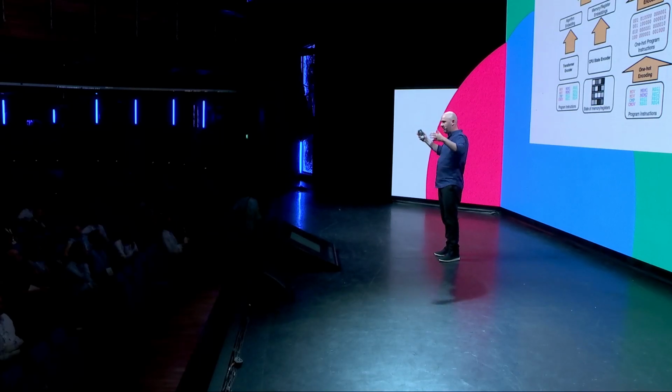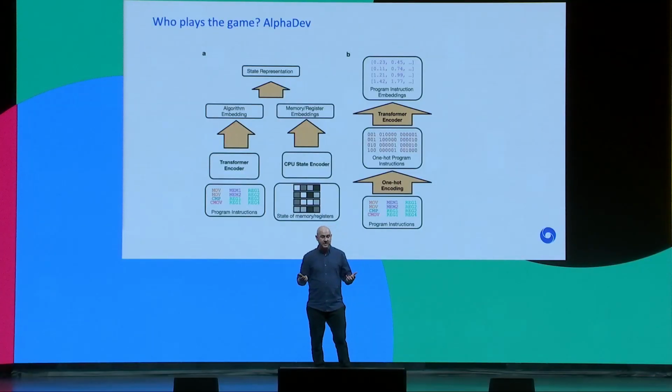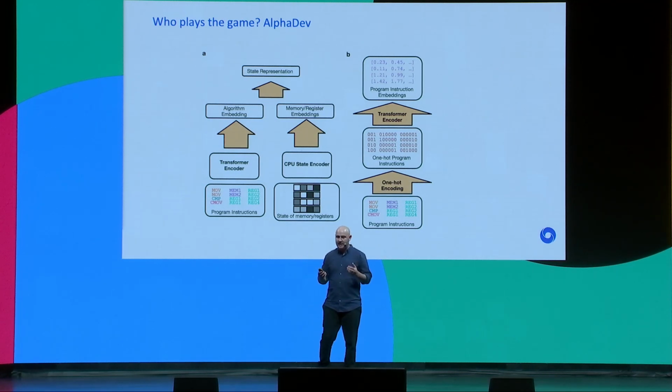Basically, branching out of all the types of decisions that need to be made. Every time you make a decision of adding an instruction, there are so many more kinds of instructions that could be selected at the next step, and then at the next step, and you have this branching factor. And this makes the assembly game incredibly hard. If we look at the total number of combinations of algorithms that AlphaDev has to search through, this is on the order of the number of atoms in the universe. And so we need to have a really efficient way of being able to sort through this incredibly large space.